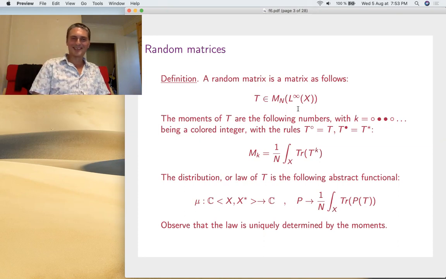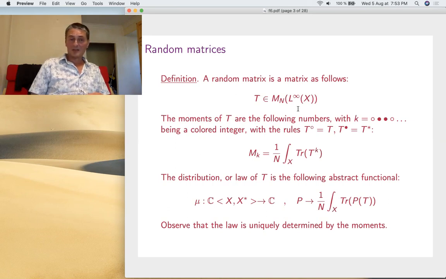I will do it in the slides here, at least 2 or 3 formalisms. So usually you pick one of them, either Mn of L infinity or L infinity of Mn, and technically you always need tensors. It's better to do it with tensors. So I hope this won't be very confusing. That's always the case with random matrices: there are several ways of looking at them.